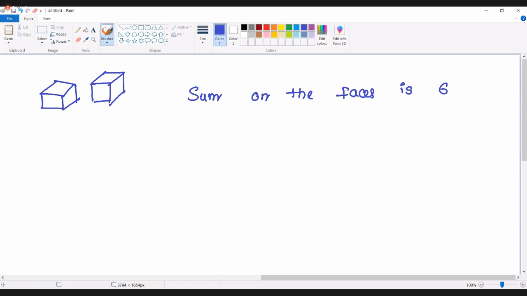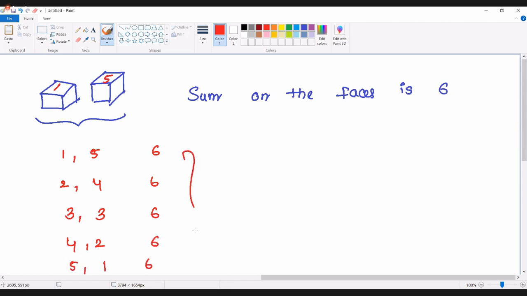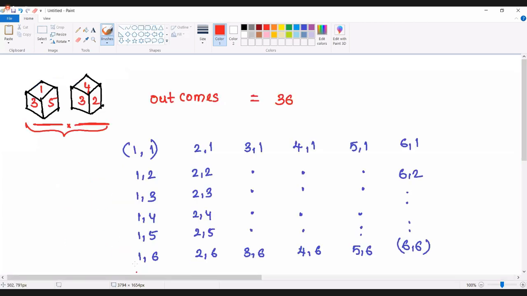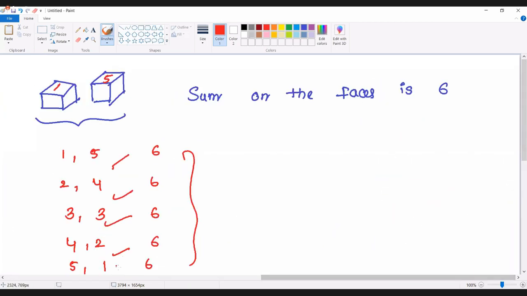So how many possibilities are there to get the sum on the faces equal to 6? If you are throwing two dice simultaneously, you'll get one number here and the other number here, but we should get a sum of 6. If I start with 1, 1 comma 5 is equal to 6. If you start with 2, 2 comma 4 is equal to 6. If I start with 3, 3 comma 3 is equal to 6. Because these are two different dice, even 4 comma 2 is going to be 6 and 5 comma 1 is going to be 6. So what is the total number of outcomes? We are able to see 5 different outcomes here.